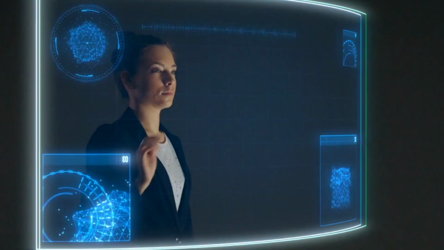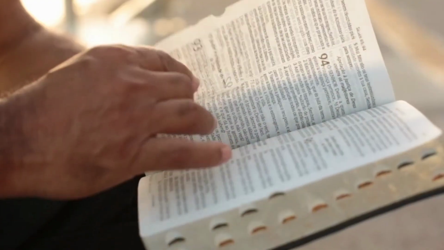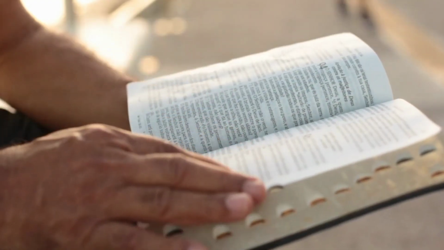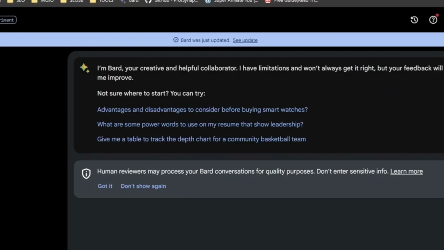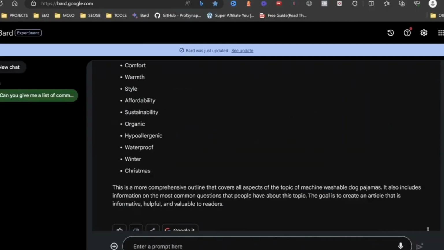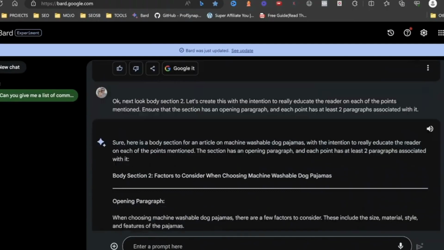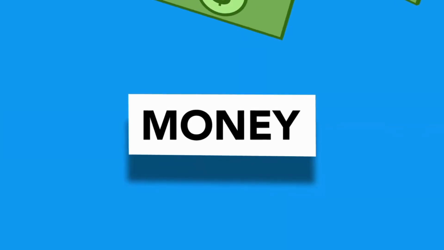Multilingual marketing magic. Expanding your reach. Here's a bonus tip for the ambitious entrepreneur lurking within you. Do you possess the gift of multilingualism? Leverage Google Bard's translation capabilities to unlock a global audience for your ebook. Translate your meticulously crafted content into other languages, reaching a wider audience and exponentially increasing your income potential.